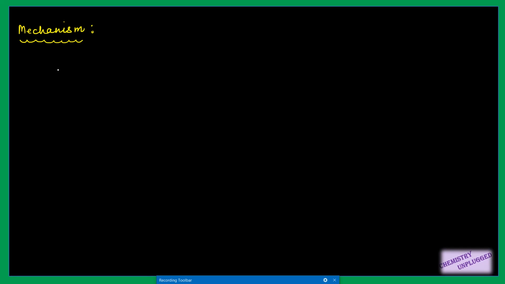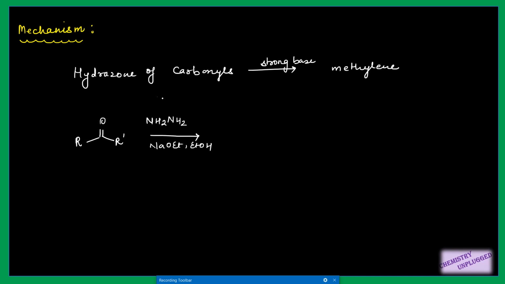So the basic reaction is the reaction of the hydrazone of carbonyls in presence of strong bases, right? Then the carbonyl, or basically the aldehyde or ketonic group, will be converted into methylene. Suppose we have this basic reaction. So the first step is the formation of hydrazone from this ketone and hydrazine, right? This is hydrazone. In the next step we are using a base, right? We have here sodium methoxide, or we can have triethylamine. Other types of alkoxides are also possible in this reaction.